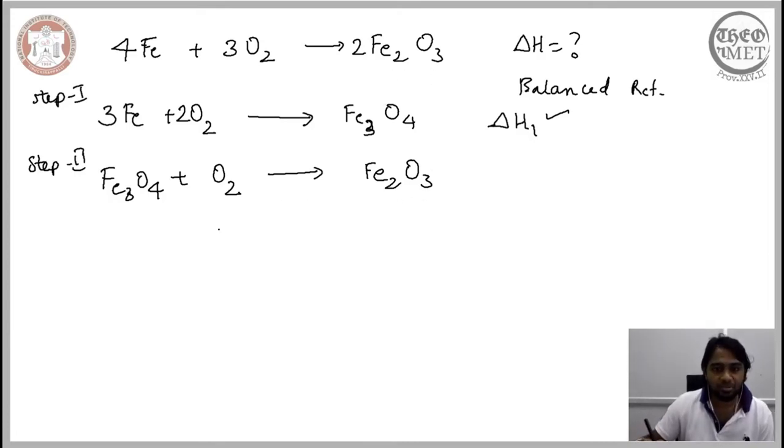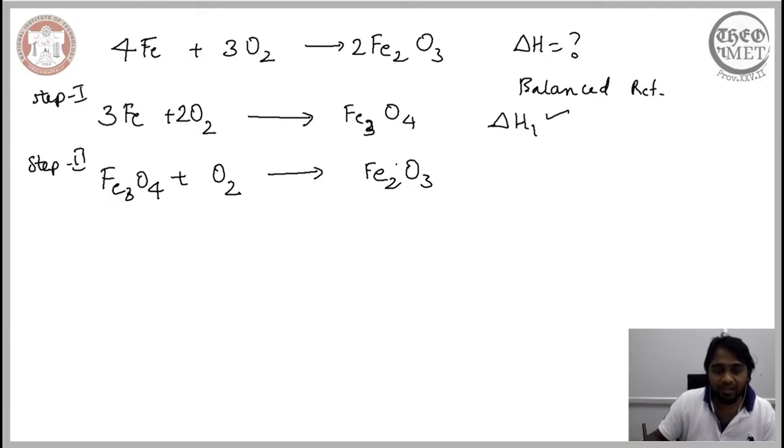Now let us attempt to balance this out. There are 2 iron atoms here, whereas we have 3 iron atoms on this side, and on the whole 6 oxygen atoms on the reactant side and 3 on the product side.